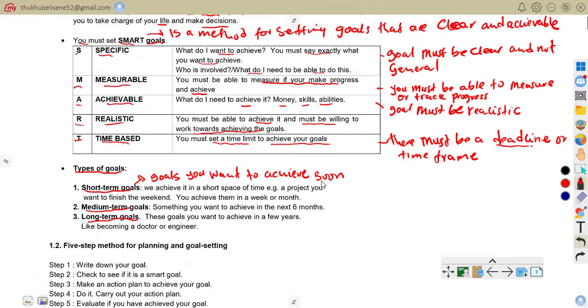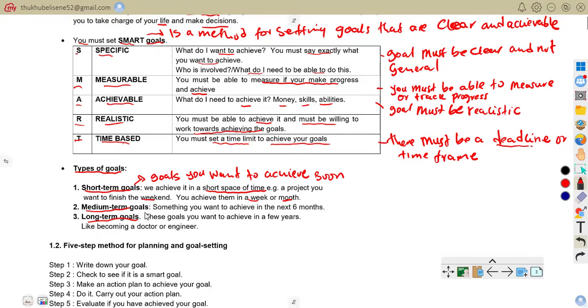For example, finish my assignment by Friday. We achieve it in a short space of time. Example, a project you want to finish over the weekend.